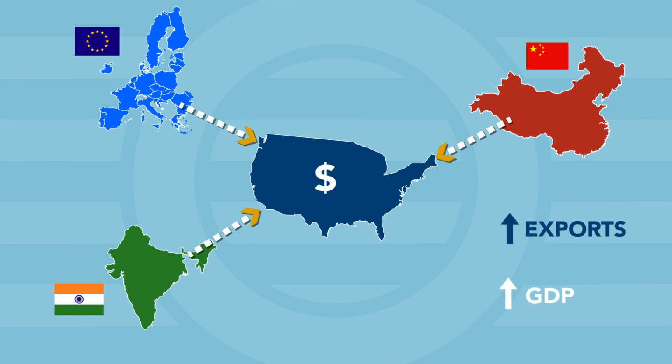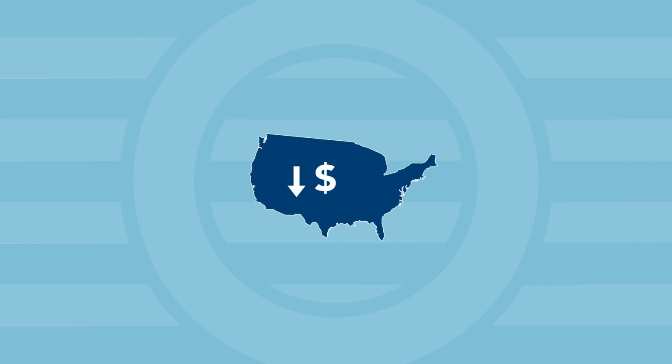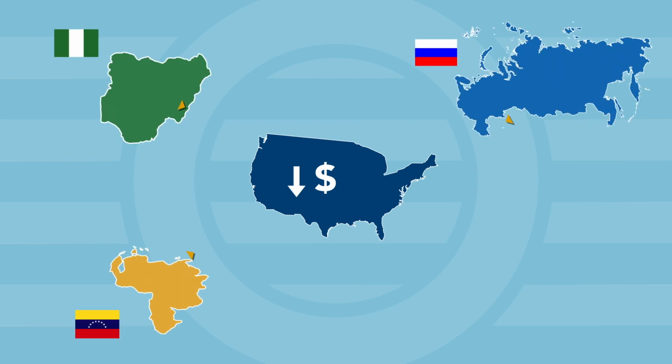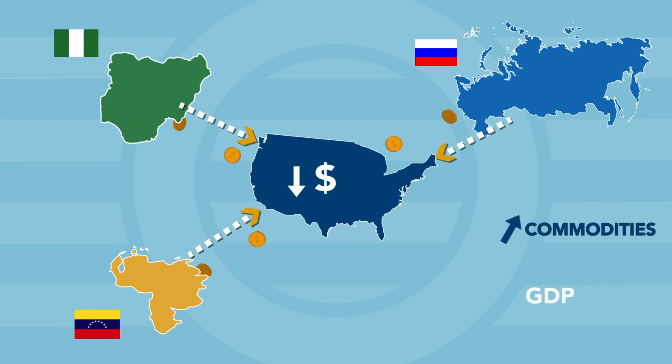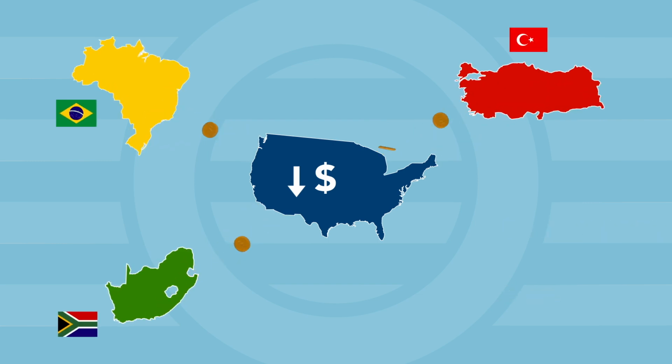As their currencies increase in value against the dollar, their exports to the US effectively become more expensive. Exports from the US, however, become more attractive. This can ultimately hamper GDP growth in these countries. The result for developing nations is often much better. Many of these countries sell commodities that are traded in dollars. They'll benefit from increased demand for these assets, which drives prices up and boosts GDP. These countries also often borrow in dollars, so a devalued dollar makes their debts easier to repay.